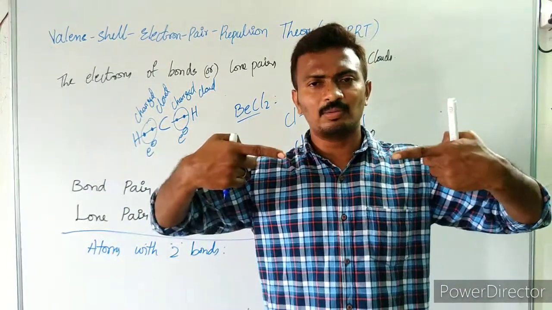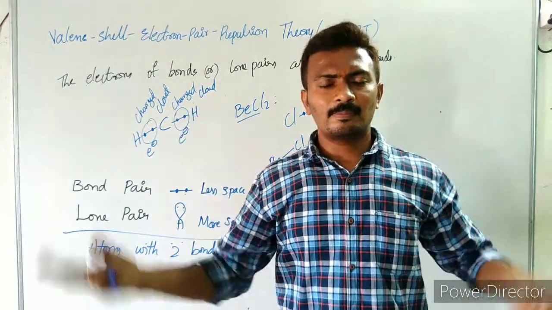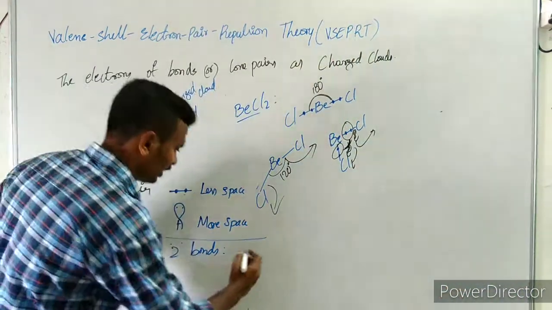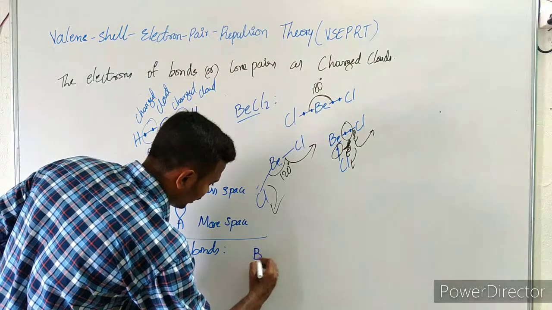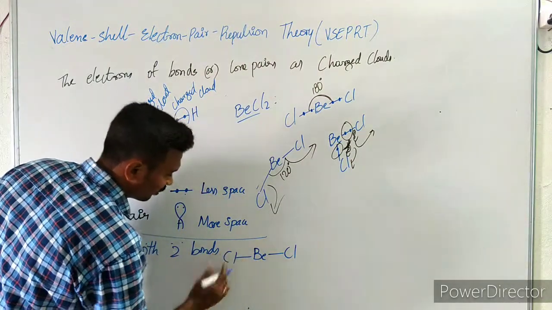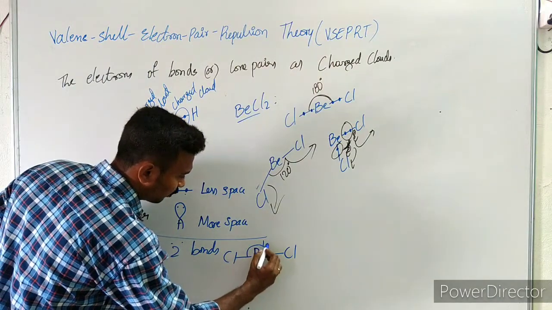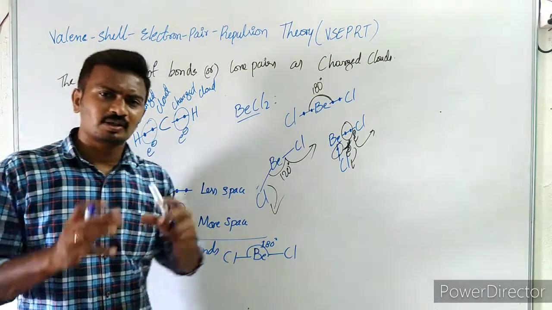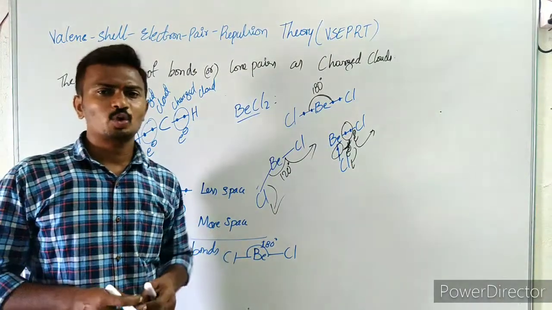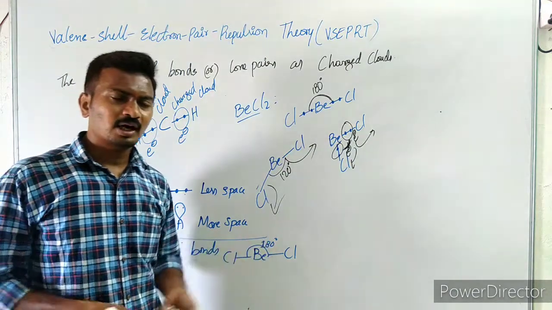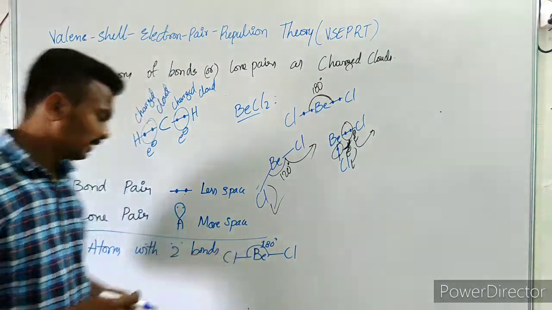That means two bonds will be having the maximum space, that is 180 degrees, isn't it? So here those two bonds, for example beryllium chloride, will prefer 180 degrees of bond angle. Why do they prefer? Because 180 degrees is the maximum space between the two bonds, right? So this is the maximum space. We can't expect more than that space.